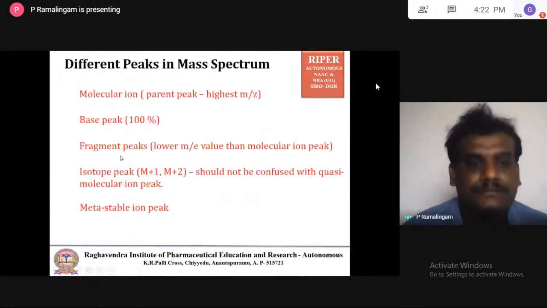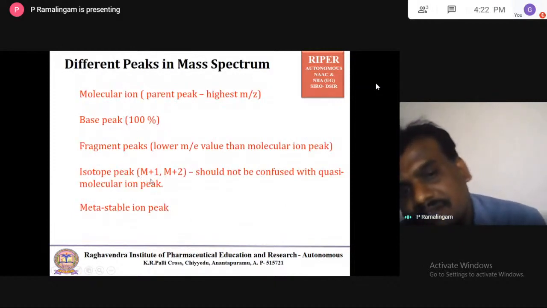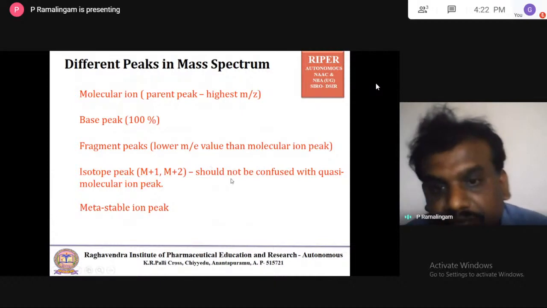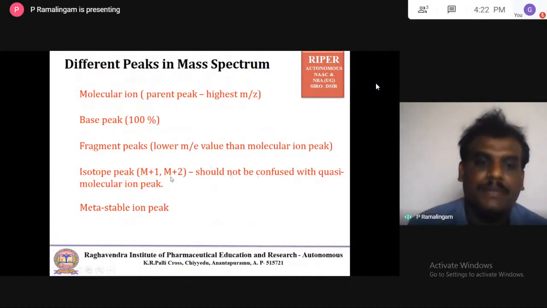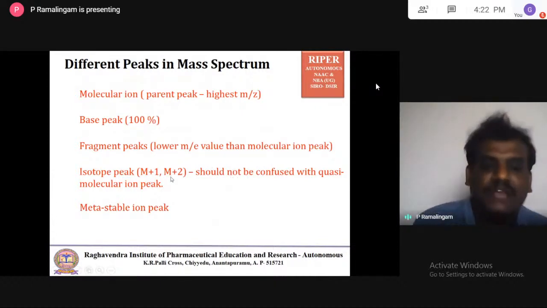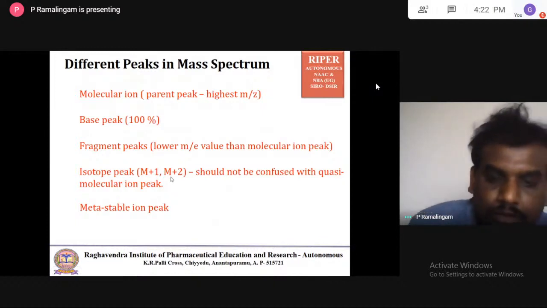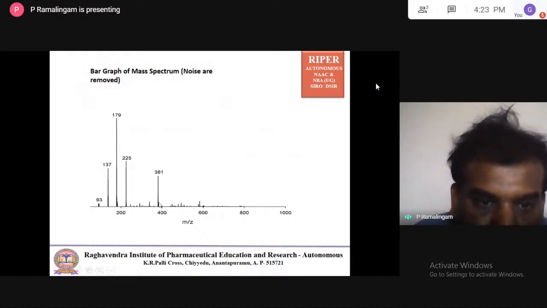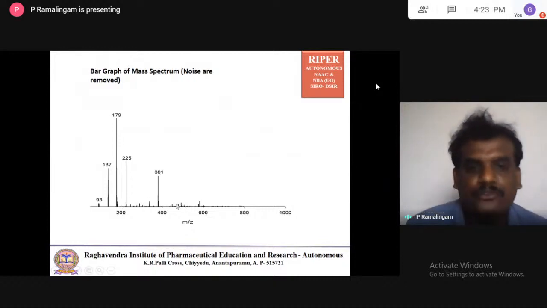Next is the isotope peak. It is called the M plus 1 and M plus 2 peak, and it should not be confused with the quasi-molecular ion peak. The quasi-molecular ion peak is because of M plus H. Here, if you look at this peak at 381, nearby you can see small peaks. These small peaks are called M plus 1 and M plus 2 because of isotopes.